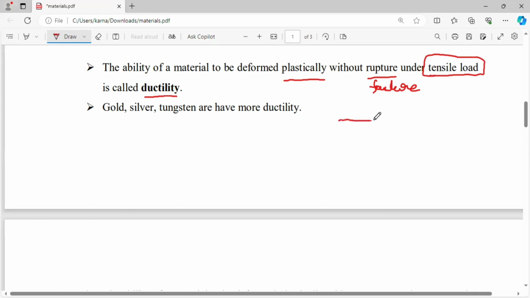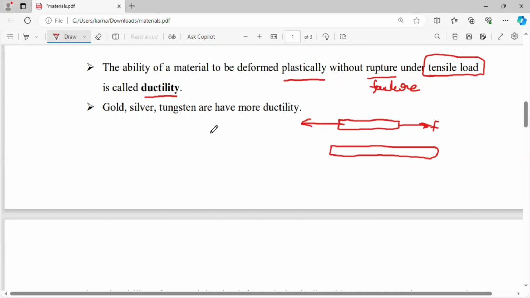If again I consider the body and you apply a force, a tensile load, it can be elongated. Elongated means it can be deformed, but it cannot regain its original condition. That means plastic deformation without any failure.